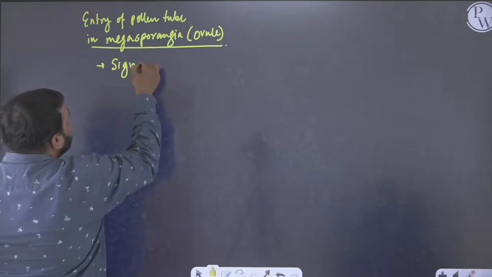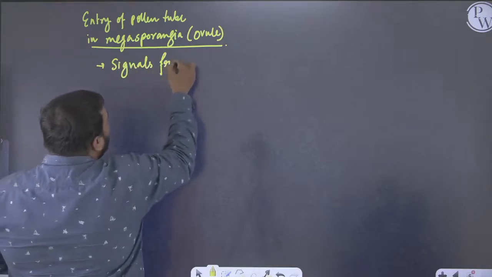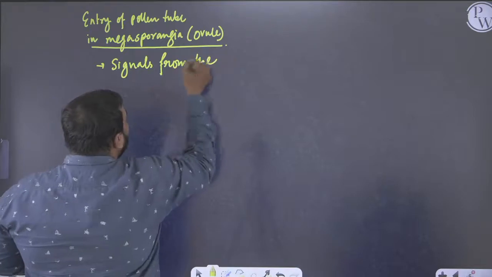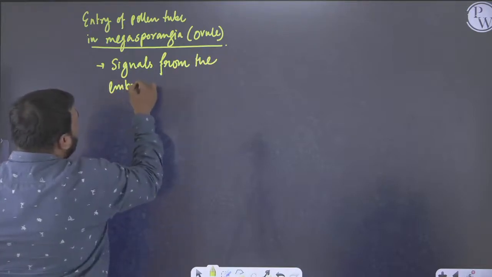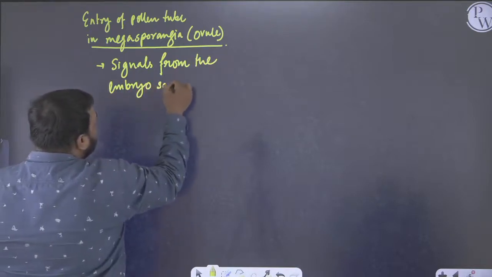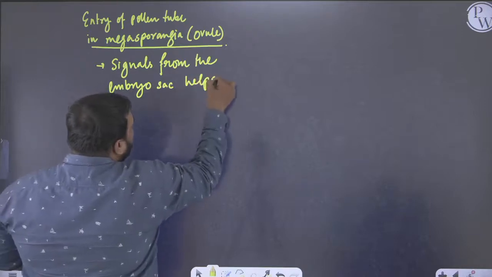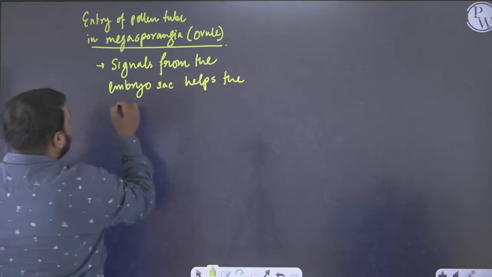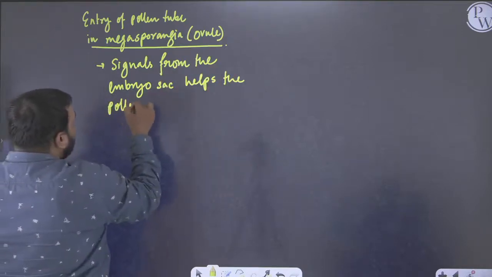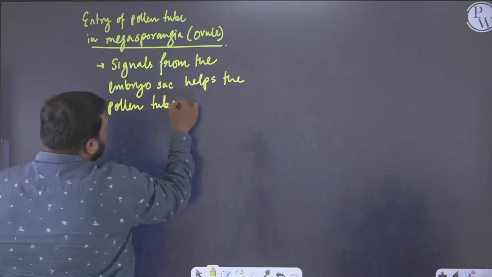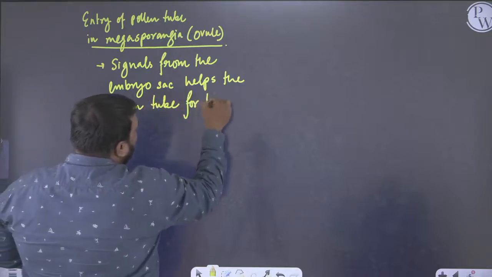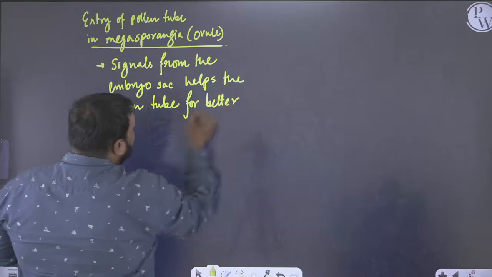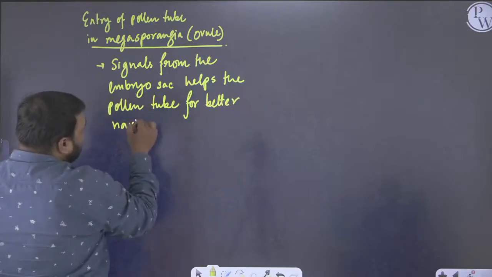So we write: signals from the embryo sac help the pollen tube for better navigation.